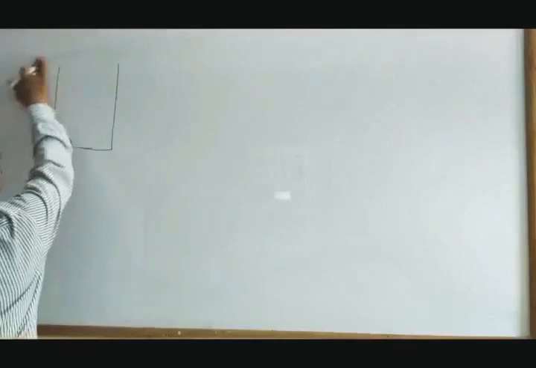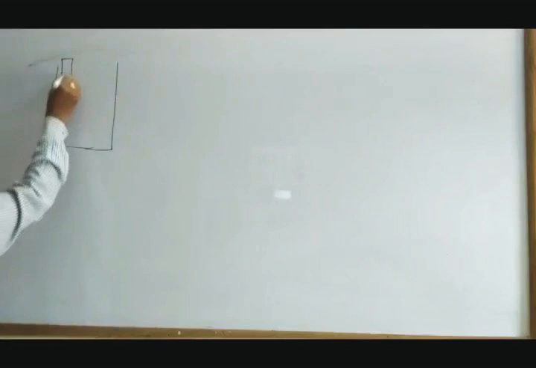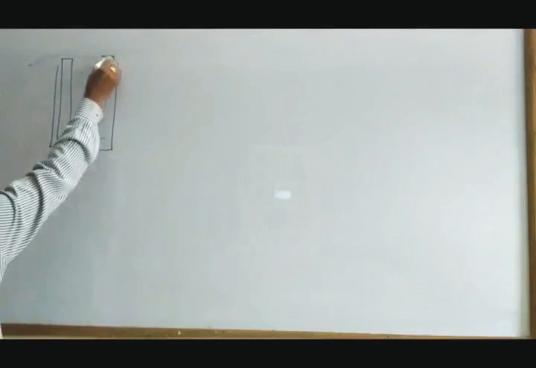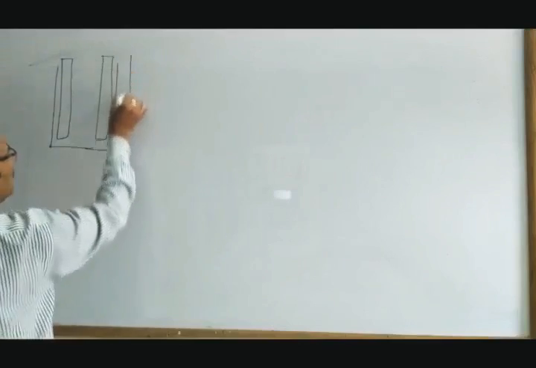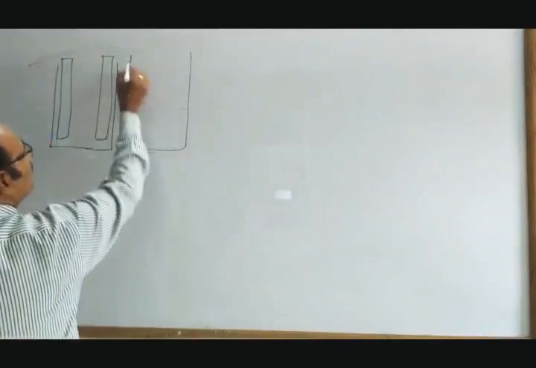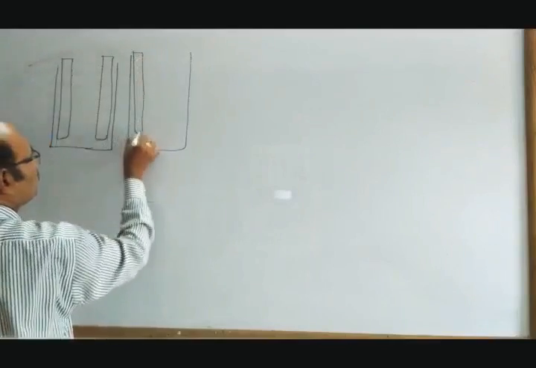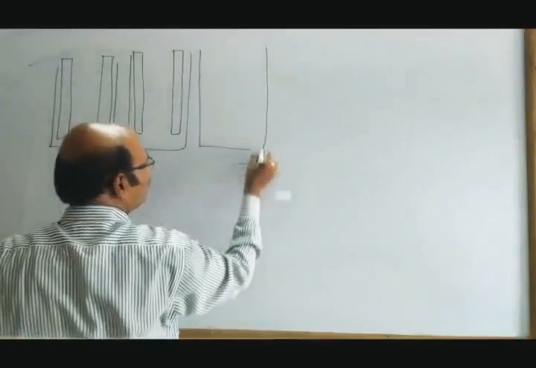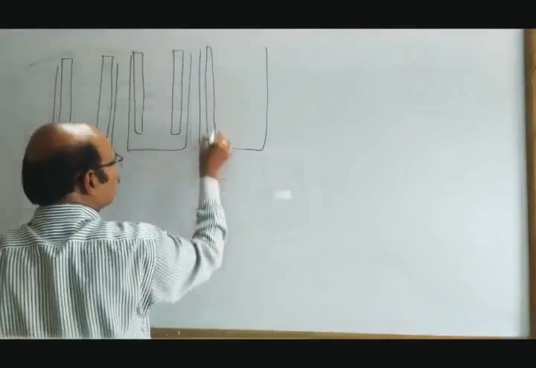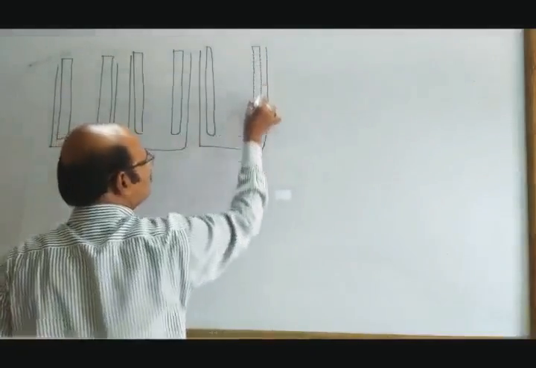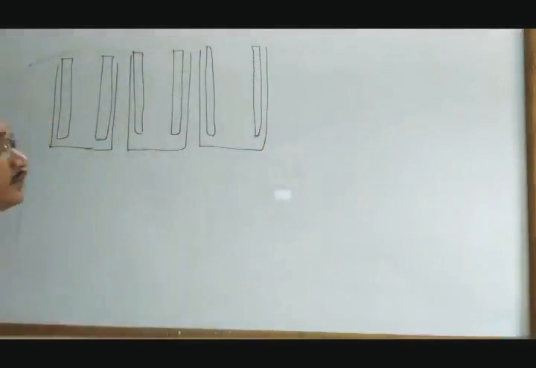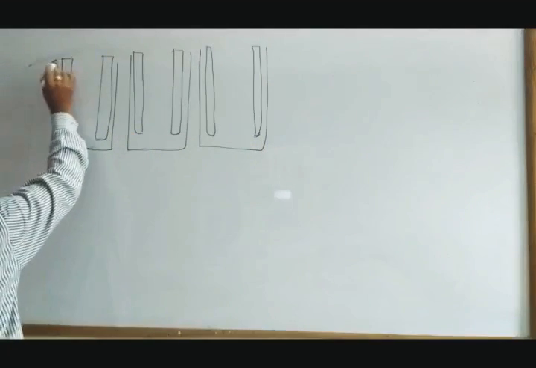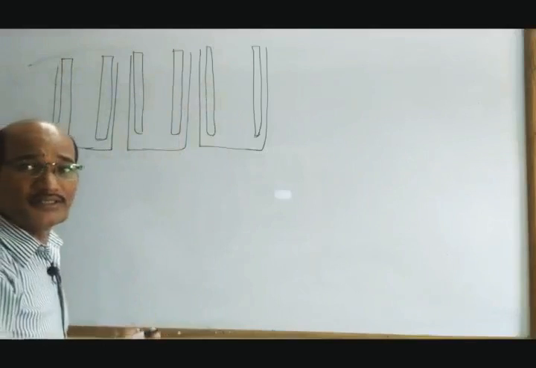If I take one cell having two electrodes, and another cell having two electrodes, and another cell having two electrodes, now these cells are connected in a series manner.